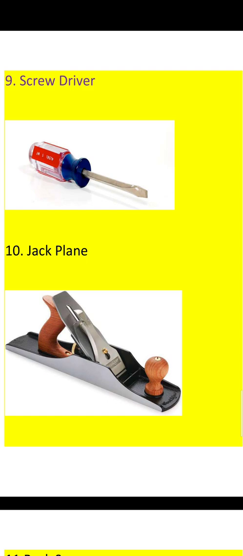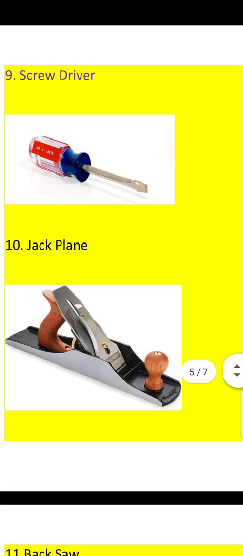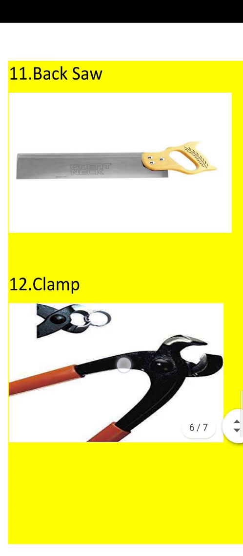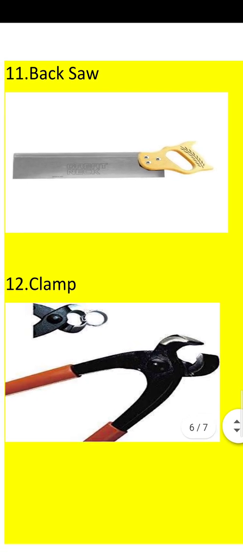Screwdriver. It is a tool used for screwing and unscrewing screws. Next one is jack plane. It is used to make the wooden hard surface into smooth surface. Children, next one is backsaw. It is used in woodworking for cutting. Next is clamp. It is used in carpentry, furniture making, welding, etc.